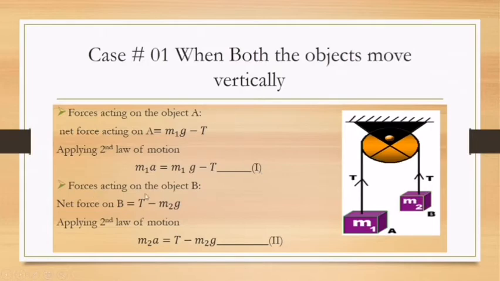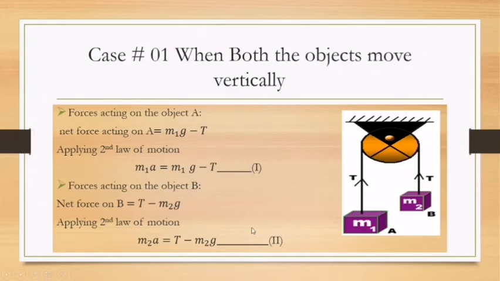Now the net force acting on the object B. Since the mass of object B is smaller and it moves upward, tension in this case is greater. That's why the net force on M2 is equal to T minus M2G. Net force on B is equal to T minus M2G. Applying the second law of motion, net force is equal to M2A. So M2A is equal to T minus M2G. This is our equation number 2.